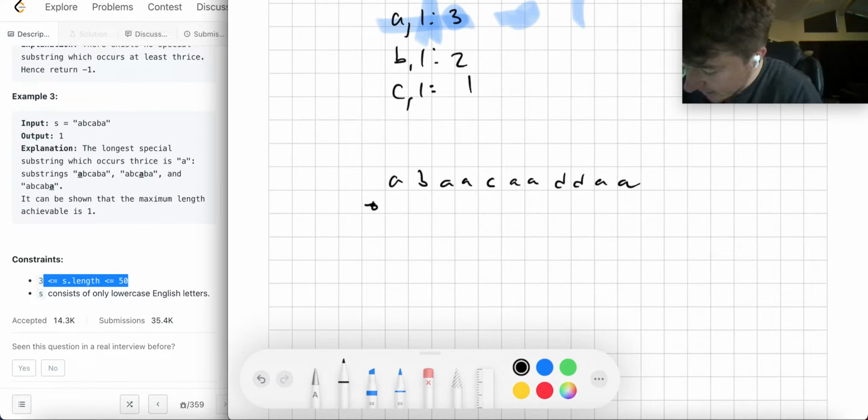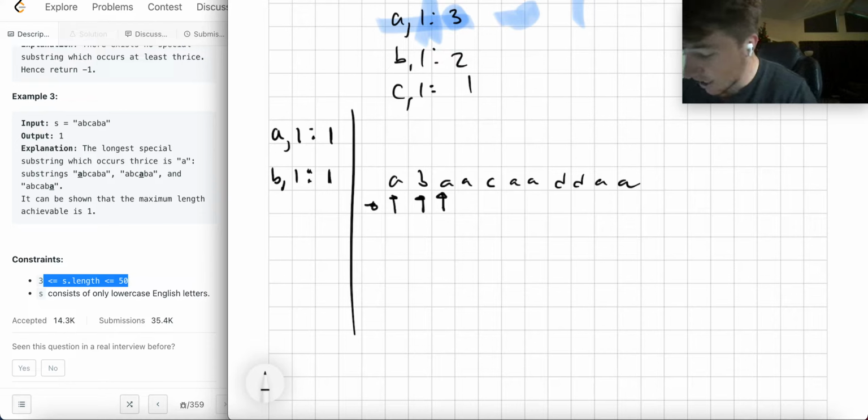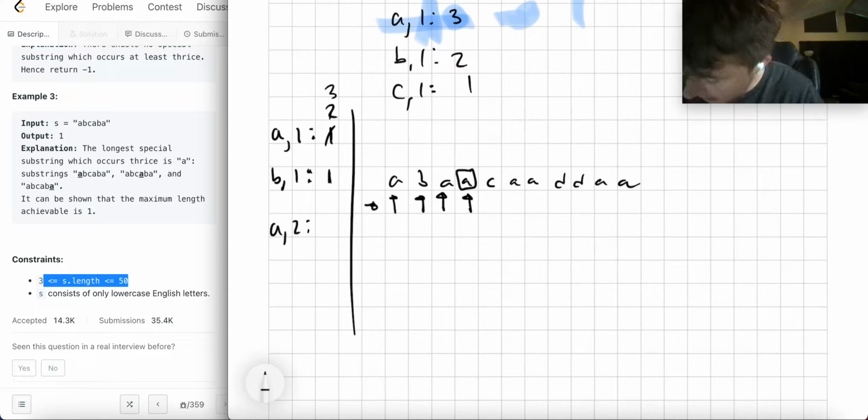Well, when I look at this A, I say, okay, this A alone is a special substring. So maybe I say A length 1, I have another substring, right? Then I look at B and I say, okay, B can't attach to A, so there's no A length 2 thing. But I could say B length 1, there's another substring. Then I look at this A, I say, okay, look, there's another new A of length 1, so this becomes 2. And then when I look at this A, I could say, well, there's this A alone to make this length 3. But there's also now going to be an A of length 2, right? A of length 2, there's one A of length 2.